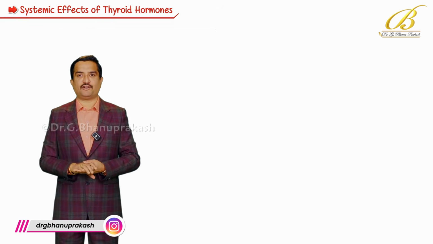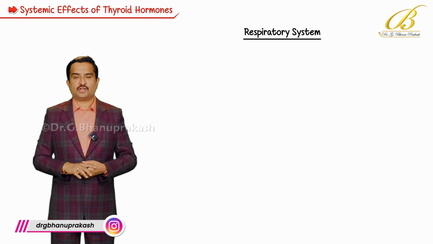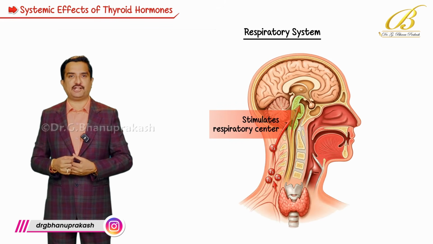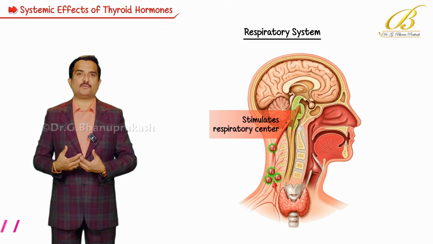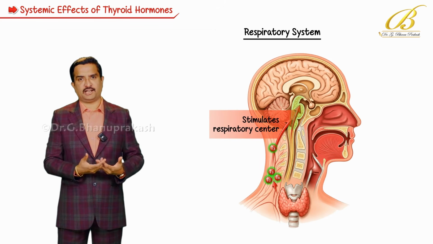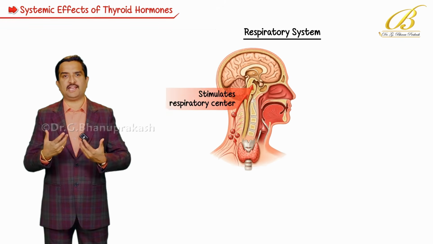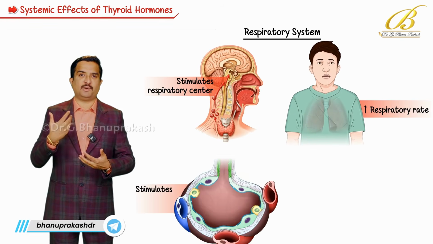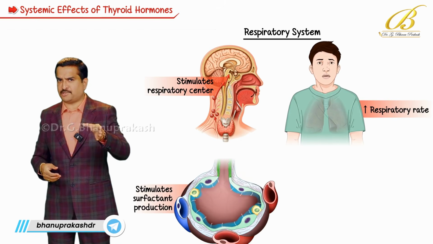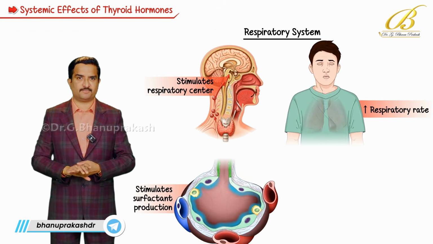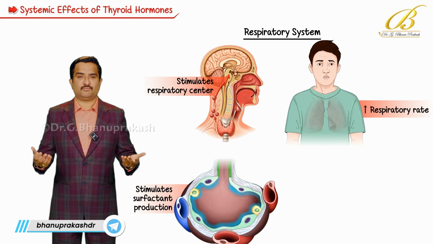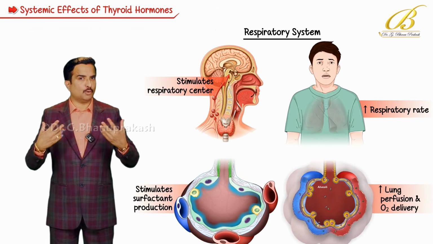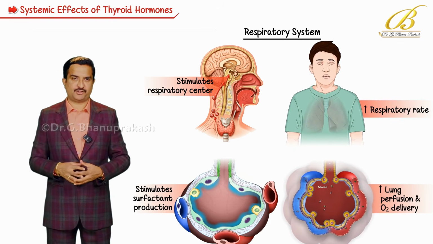Second is the action on the respiratory system. It stimulates the respiratory center in the brainstem, so they obviously increase the respiratory rate. In neonates, it stimulates surfactant production, which is absolutely essential for lung function. And these hormones also increase lung perfusion and oxygen delivery to meet the metabolic demands.